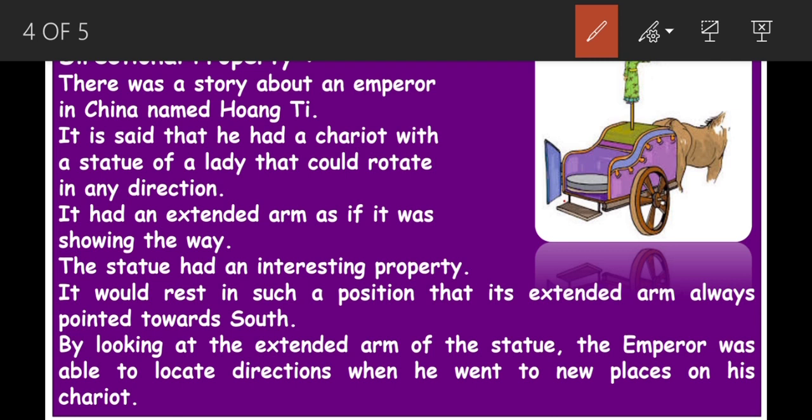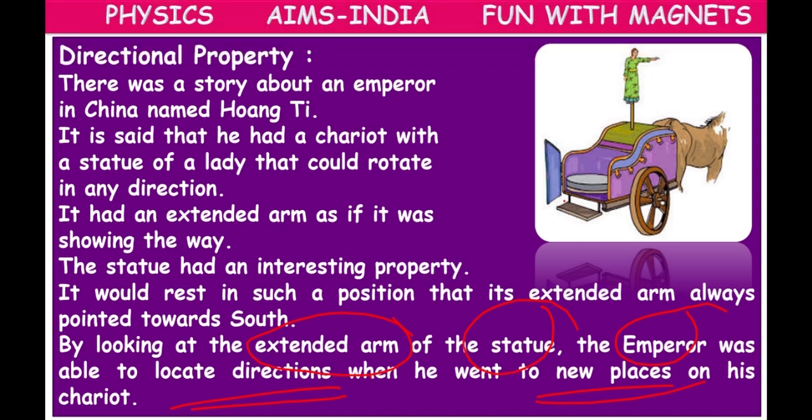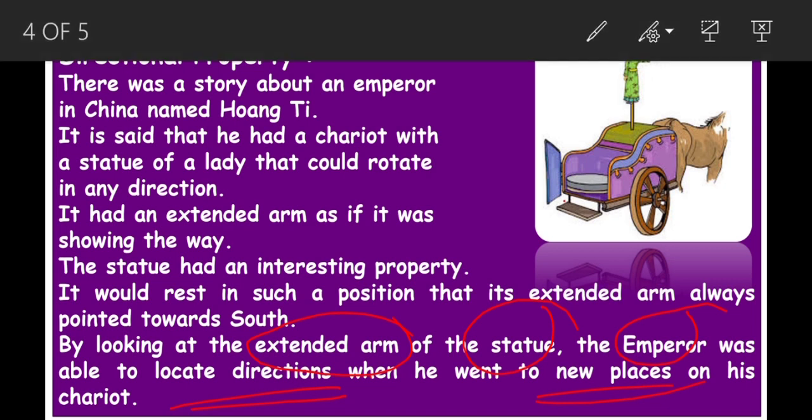By looking at the extended arm of the statue, the emperor was able to locate directions when he went to a new place. This story was very famous regarding the directional property of the magnet.